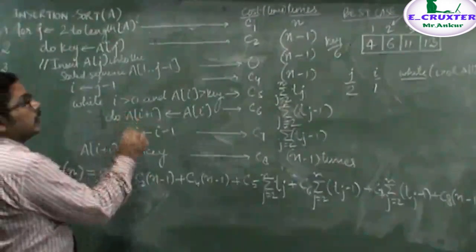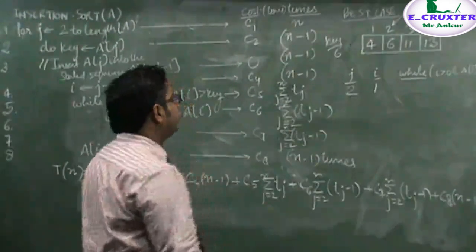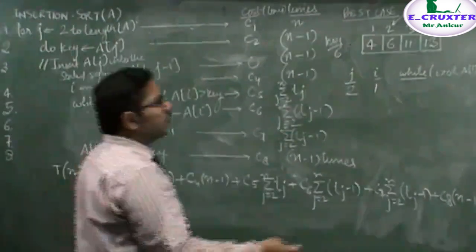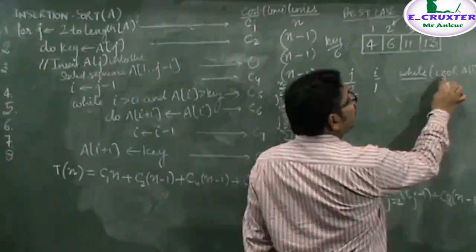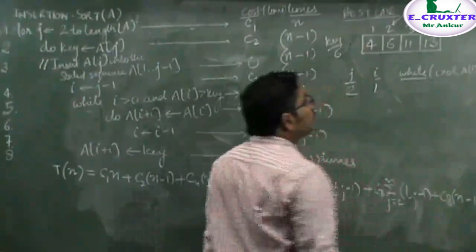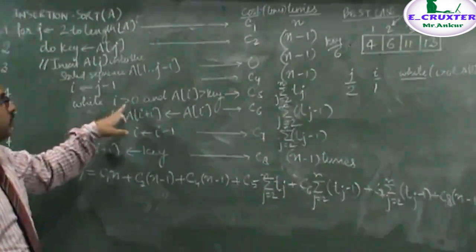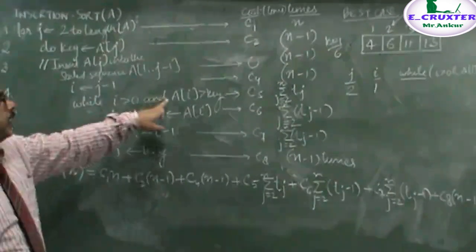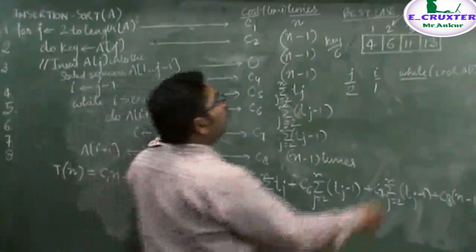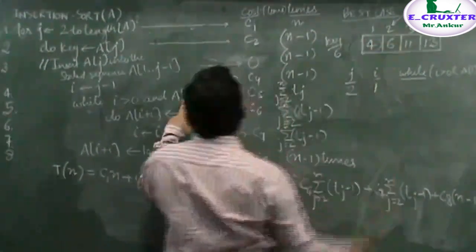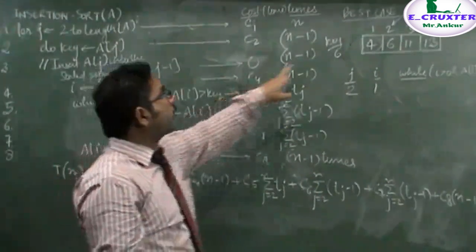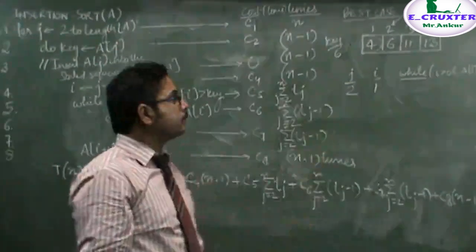Now see, the value of i is 1. Check: is 1 greater than 0? Condition true. As we are moving in this statement, that is, this statement is executing, and 1 is greater than 0, condition is true. And if a of 1 is 4, is 4 greater than the key value, is 4 greater than 6? Condition is false.